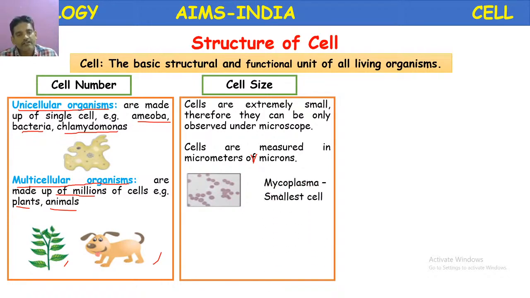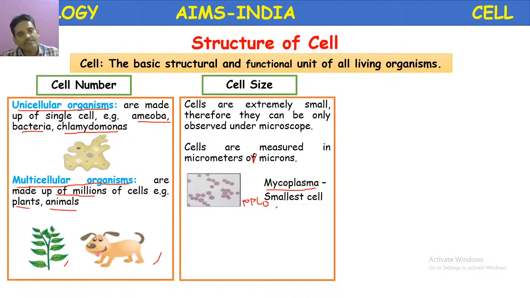The smallest cell is mycoplasma. Please note down, children. What is mycoplasma? Mycoplasma is a unicellular bacteria, the smallest bacteria. It is 0.2 to 0.4 micron in size, very small. It is also called PPLO. Please note down the full form.